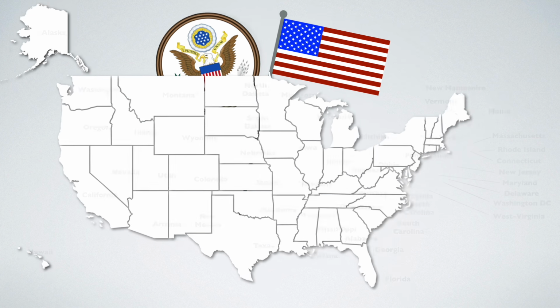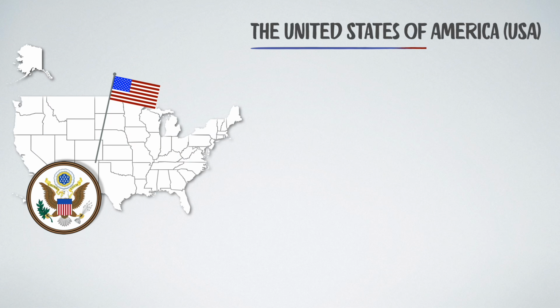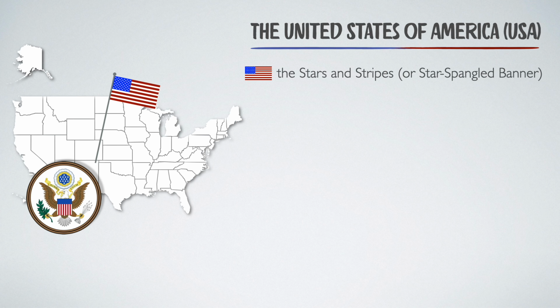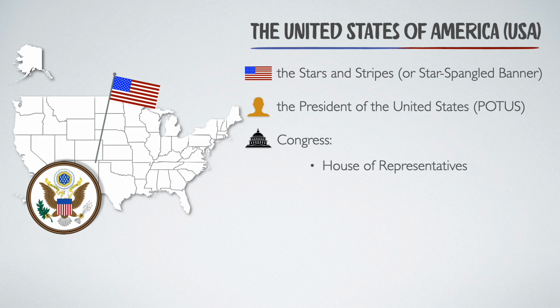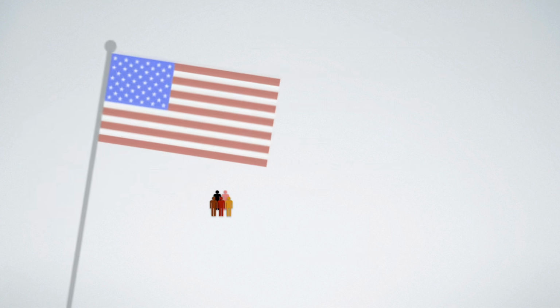These United States of America, or USA, all share the Stars and Stripes, also called the Star-Spangled Banner. Their head of state is the President of the United States. They have a Congress, which has a House of Representatives and a Senate. They pay each other in US or United States dollars, and there are approximately 333 million inhabitants in the United States.